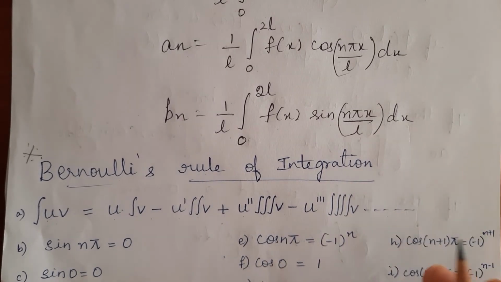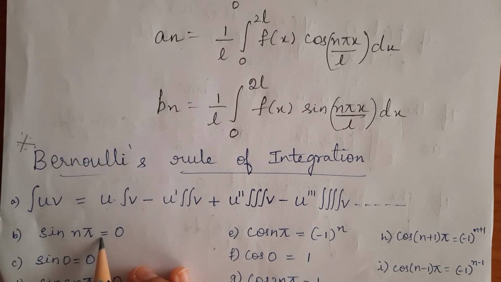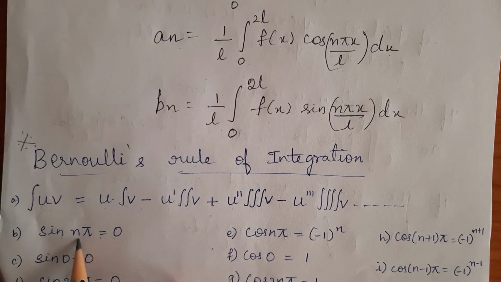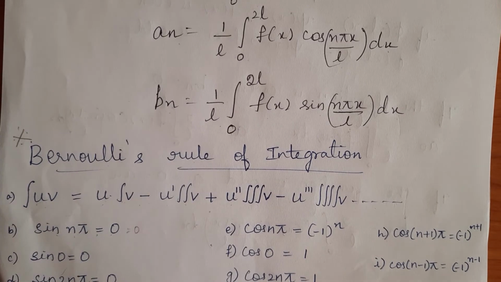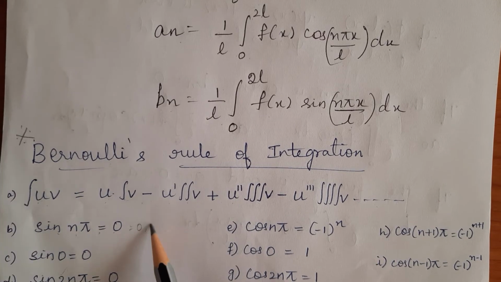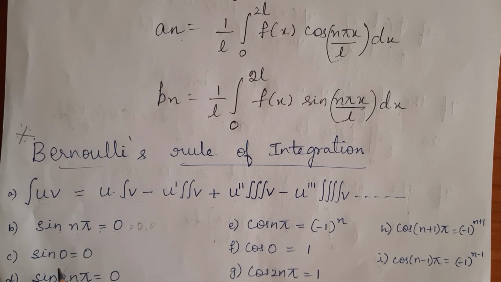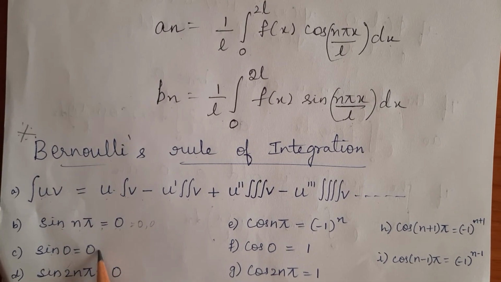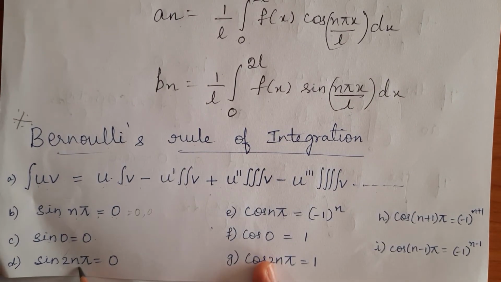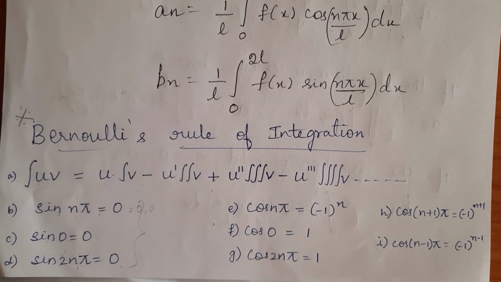Along with this rule, we also require some important formulas. That is, sin n pi value is always 0. Suppose n is 1, we know that sin pi is 0. If n is 2, sin 2 pi value is also 0. So, in general, sin n pi value is 0, and sin 0 value is also 0, and sin 2n pi, for any value of n, is 0. We also require all these three formulas.